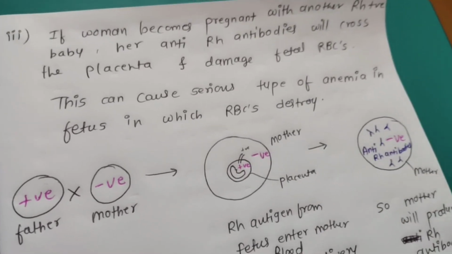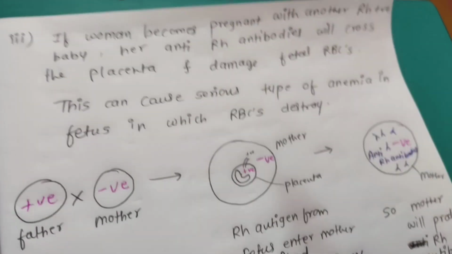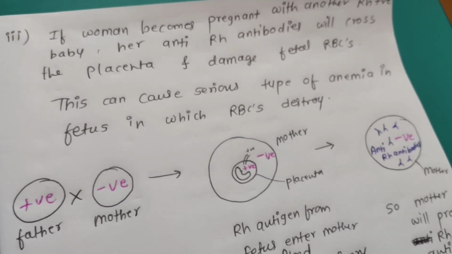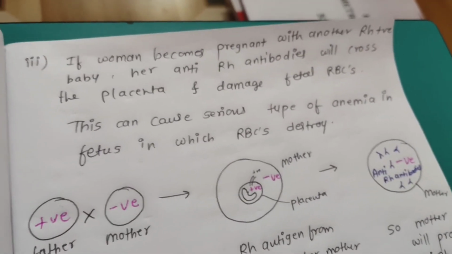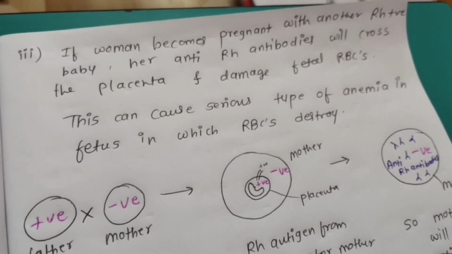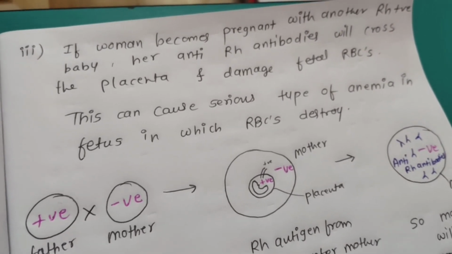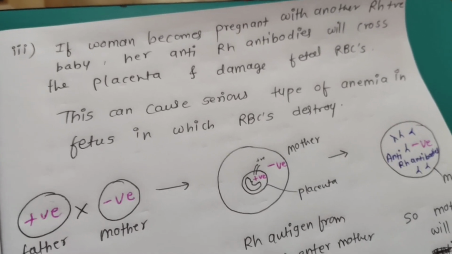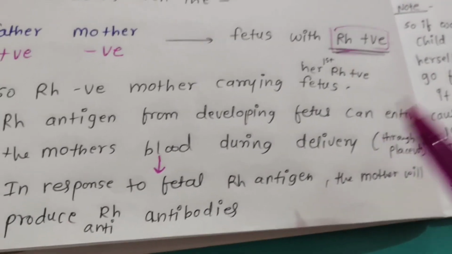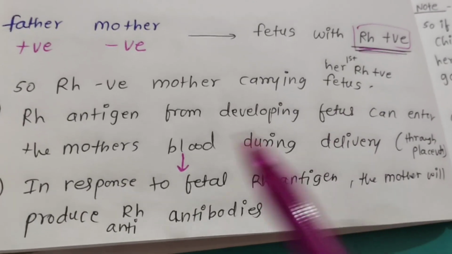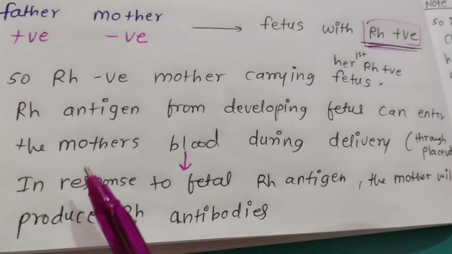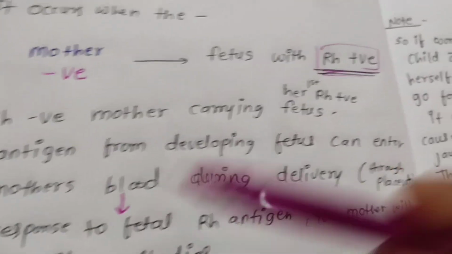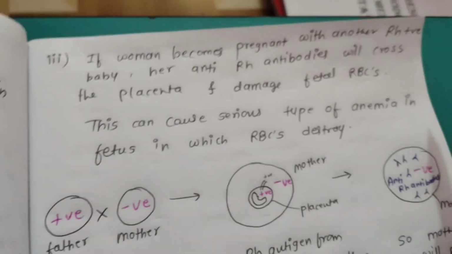In the first pregnancy, no complications will arise, because the mother doesn't have any antibodies earlier. When the RH antigen crosses the placenta and enters the bloodstream, it will produce anti-RH antibodies.